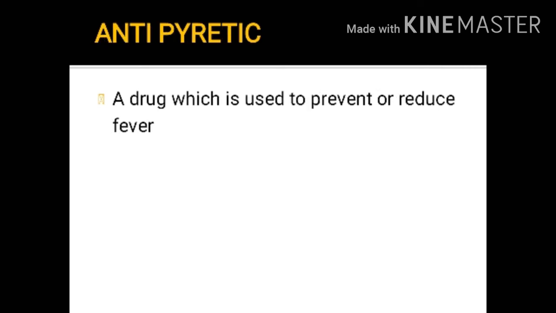Antipyretic, a drug which is used to prevent or reduce fever. Antipyretics cause the hypothalamus to override a prostaglandin induced increased temperature. So antipyretic medications reduce the fever. Hypothalamus is the region of the forebrain below the thalamus which coordinates both the autonomic nervous system and the activity of the pituitary gland to control body temperature, thirst, hunger, etc. Pyretics increase the temperature from the hypothalamus. So antipyretics are used to reduce the fever.